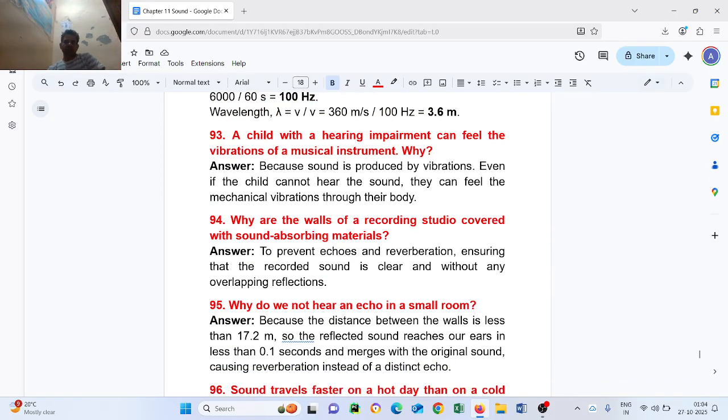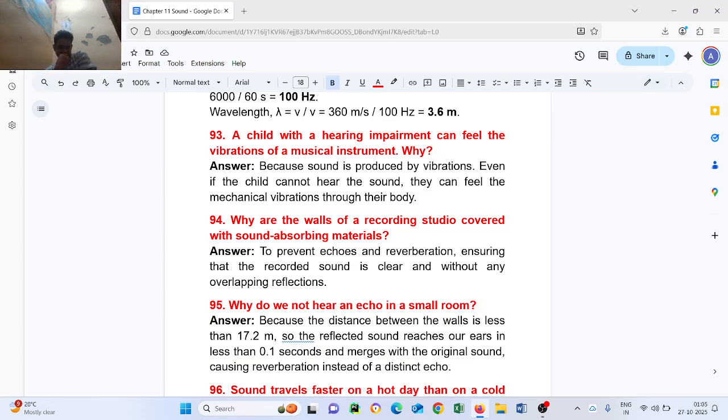Question number 94. Why are the walls of a recording studio covered with sound absorbing material? To prevent echoes and reverberation, ensuring that the recorded sound is clear and without any overlapping reflections.